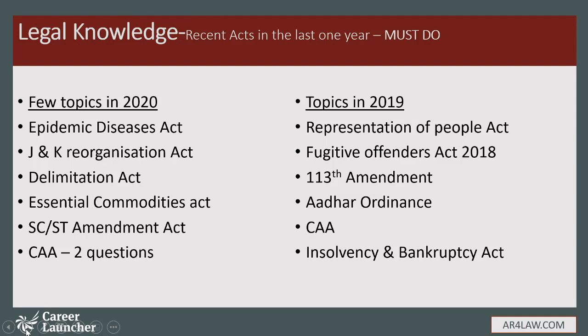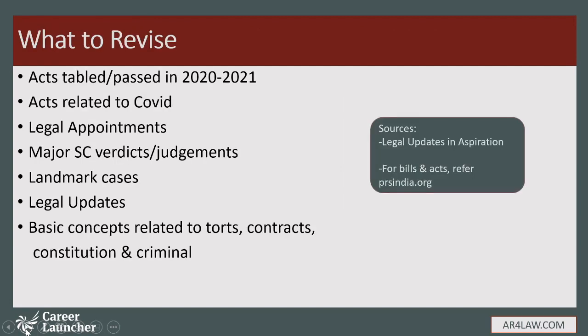From October 2020 to July 2021, make sure that you cover all the acts that have been passed, all the bills that have been tabled in the parliament, or any amendment that has happened in the last 1 year. This is something that you should not miss.